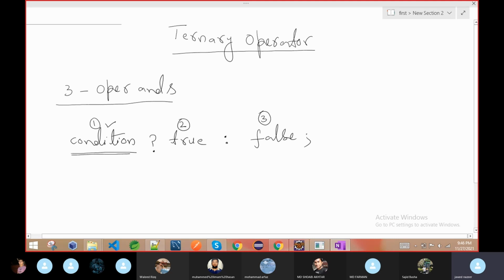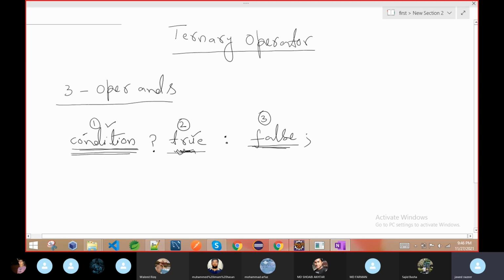Here I am not writing true or false values. What I am saying is, if this condition evaluates to true, then whatever code is written here will execute. If this condition evaluates as true, then whatever value is written here will execute. Our compiler will skip this part if the result of this condition is true.